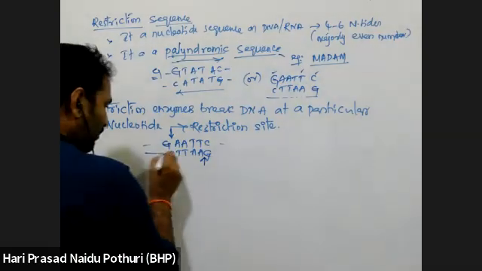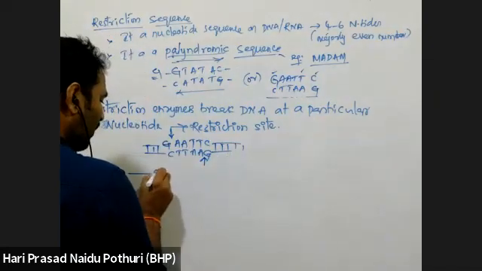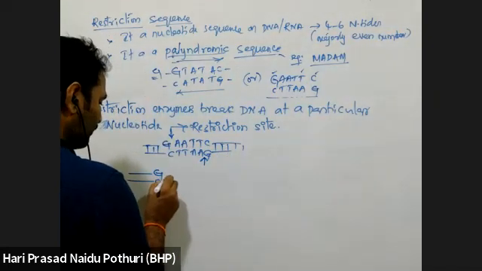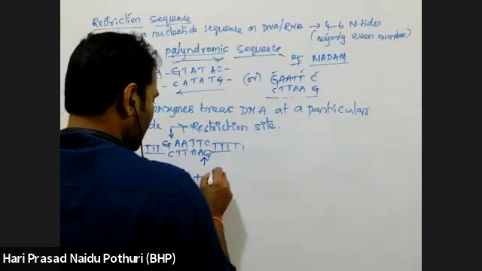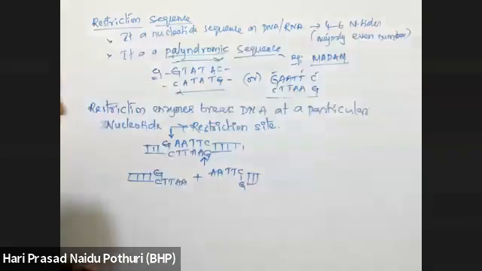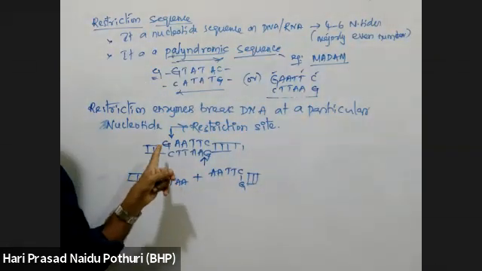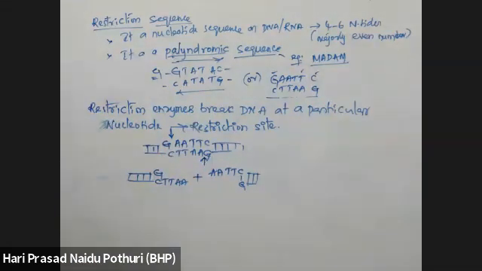When the bond is broken between guanine and adenine, a fragment is formed. Then another fragment is also formed like this. See here, DNA is cut here. Which type of bond is broken there? Phosphodiester bonds majorly.